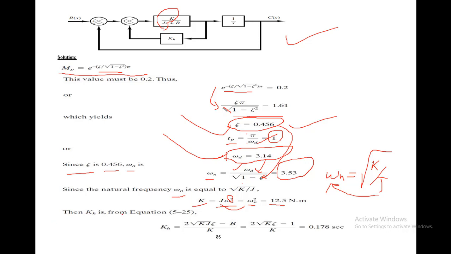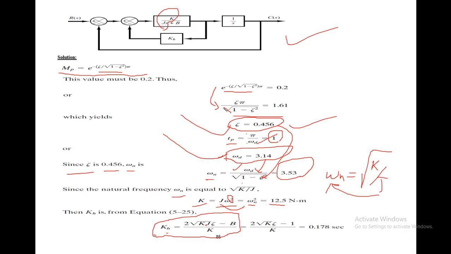Now from the equation we can find the value of kh. This equation is mentioned in the book as well, and I will upload the picture over here in the portal. From there you can see that the value of kh is equal to 2 root k j zeta minus b divided by k. I have intentionally put the numerical of this mechanical system so that you do not forget the mathematical modeling that we did regarding the mechanical portion.